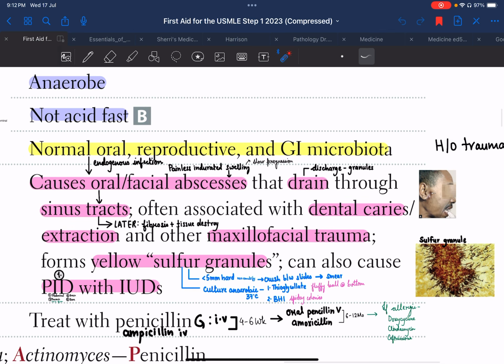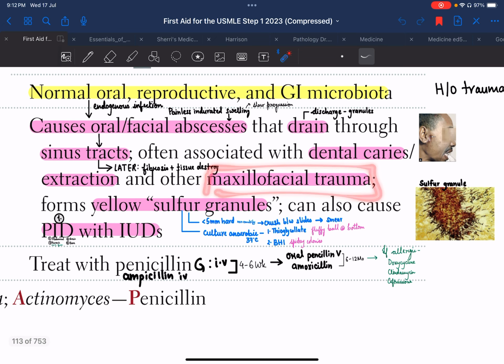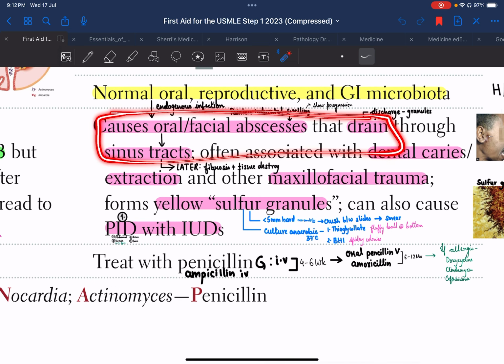Now, how does it happen? Most often it is associated with dental caries or tooth extraction, any invasive procedure where the bacteria enter from the oral mucosa to the inside of the body, or any sort of maxillofacial trauma. So if a question comes, it will say that the patient has a painless indurated orofacial abscess or swelling which is very slow in progression, with a sinus tract and granulated discharge, and there will be some history of trauma or tooth extraction. Later on, the abscess can eventually form fibrosis, and it can also lead to tissue destruction.